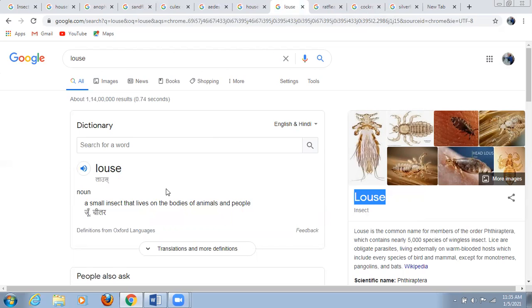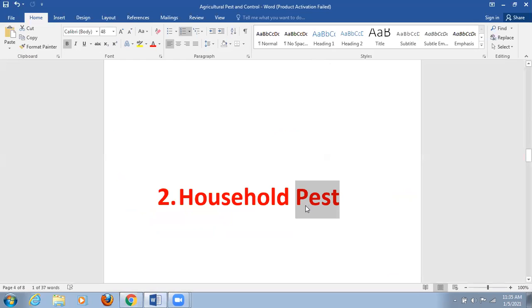So in short, these household pests are not only responsible for damaging or contaminating food, or for damaging property such as furniture and other wooden items, but they are also very important because they act as vectors. They carry different pathogenic microorganisms.